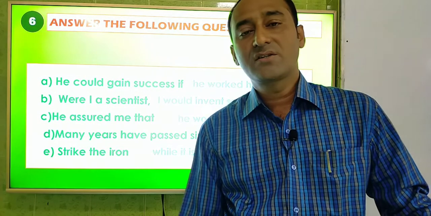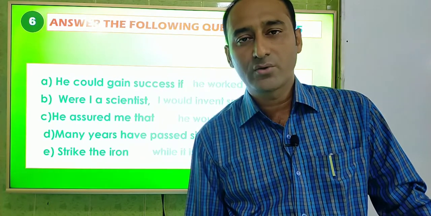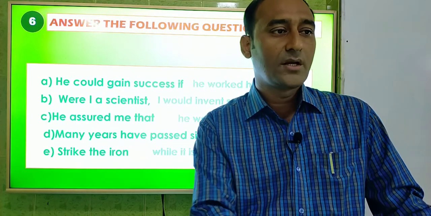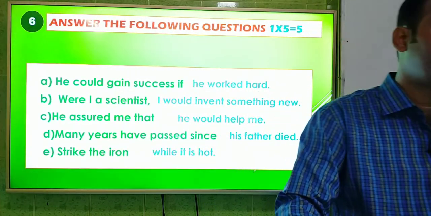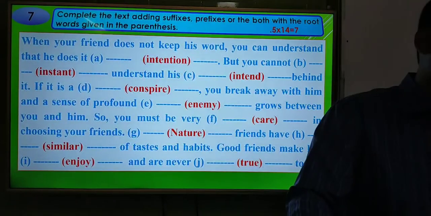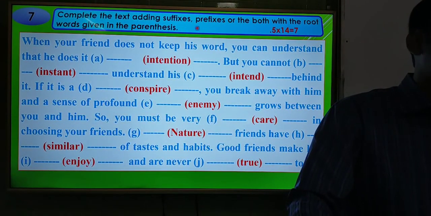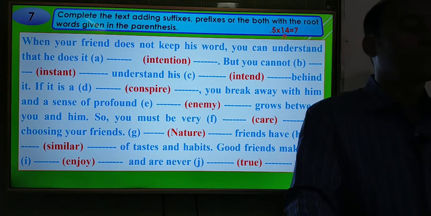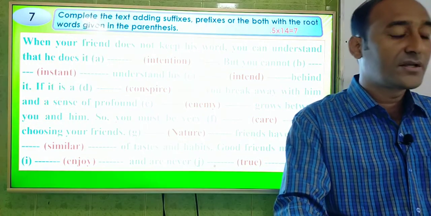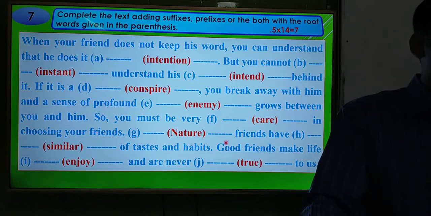So dear students, this is question number 6 and I am going to the next one, and we shall see the next topic of grammar. Look at the screen please. Complete the text adding suffix, prefix or both with the root words given in the parenthesis. You will get 7 marks for this question, and you will get 14 gaps here, and each gap carries 0.5 marks, but in the exam you will get 10 gaps, but you have to practice for 14 gaps.